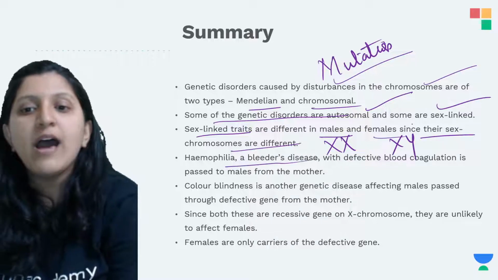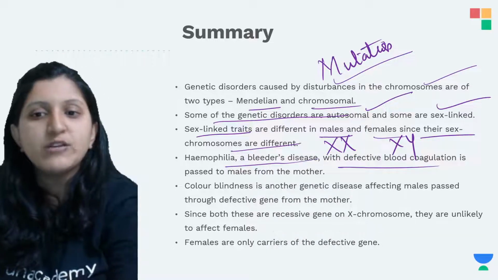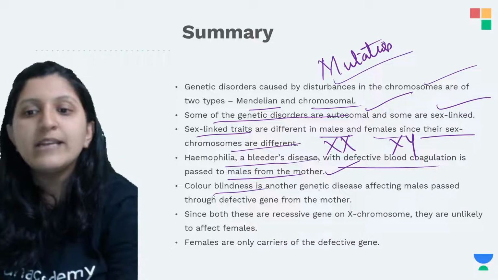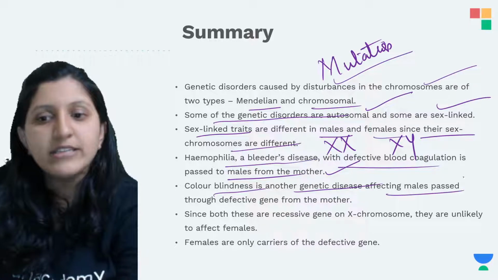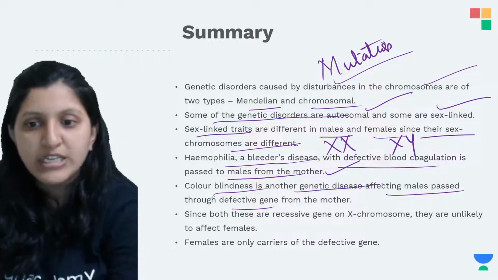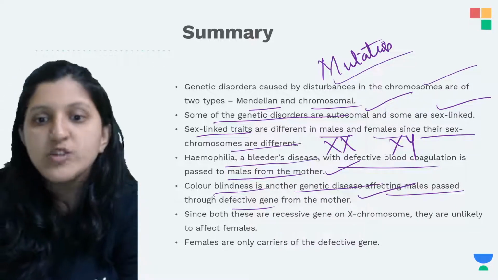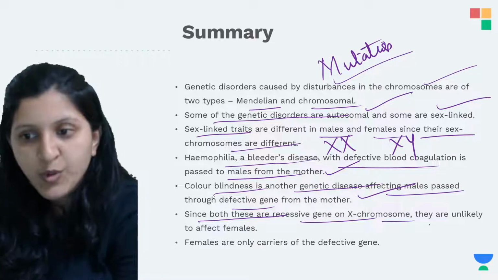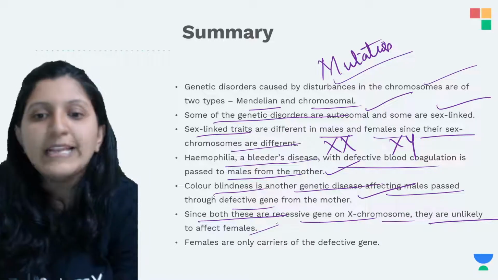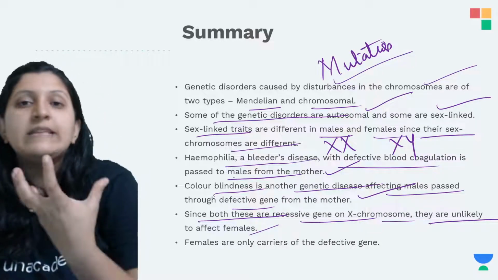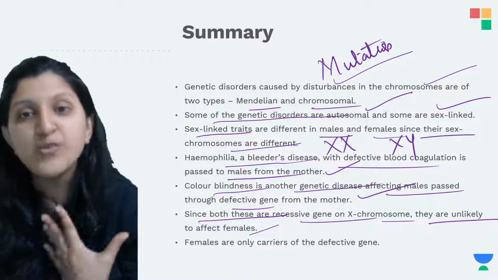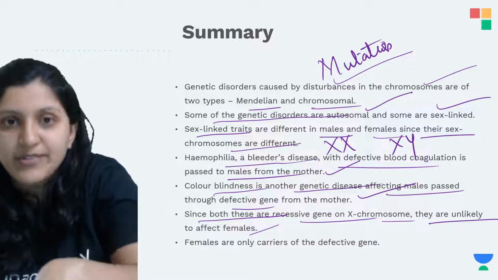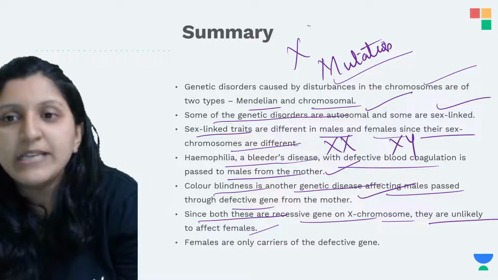So hemophilia, a bleeder's disease with defective blood coagulation, is passed to the male from the mother. Color blindness is another genetic disease affecting the male, again passed through the defective gene from the mother. Since both of these are recessive genes found on the X chromosome, they are unlikely to affect the female, because the recessive gene is going to express only in a homozygous recessive condition, that means XcXc.